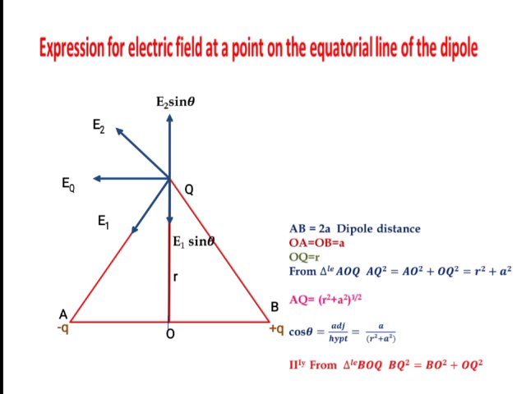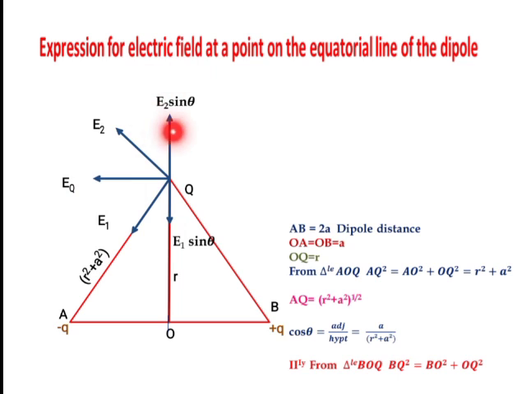E1 sin theta and E2 sin theta. Why E1 sin theta and E2 sin theta? Because we already studied the resolution of vectors. Resolution of a vector means one vector is split into two components. Suppose this is E2, then this is E2 sin theta, and this will become E2 cos theta. Similarly, if we compare this diagram, this is E1, and this is E1 sin theta, and this will become E1 cos theta.